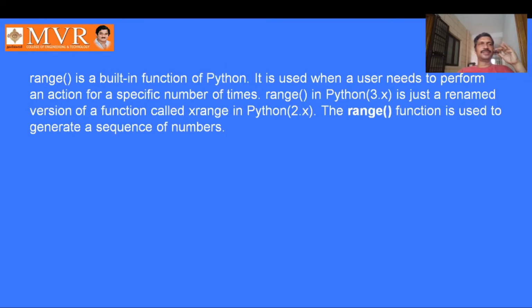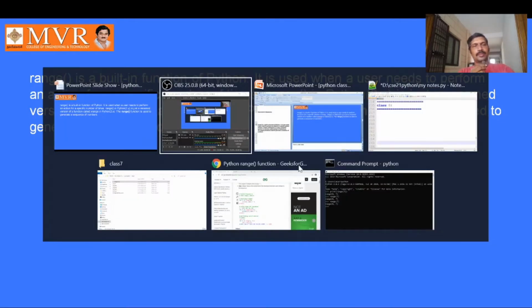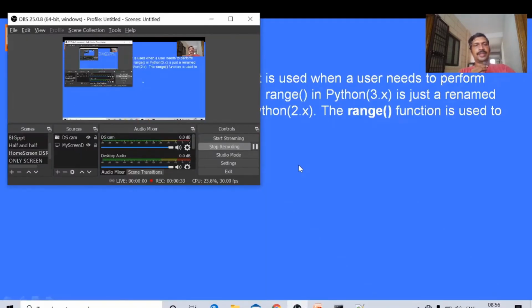In Python 3, we will use the range function. The purpose of the range function is to generate a sequence of numbers. We will see various types of uses of the range function.